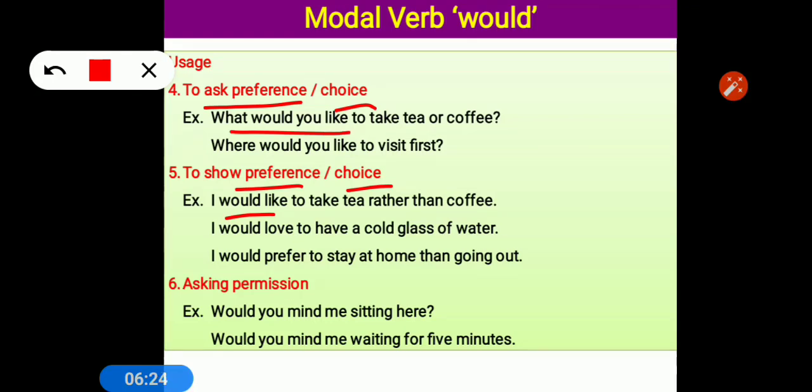So that is asking about preference and choice. And I would like, I would love, I would prefer. This will be your choice. It is used for asking permission also, like would you mind me sitting here, would you mind me going there. And if you remove me, it means would you mind to do that one, like would you mind going there, would you mind sitting here. It means you sit here, you go there, this way.